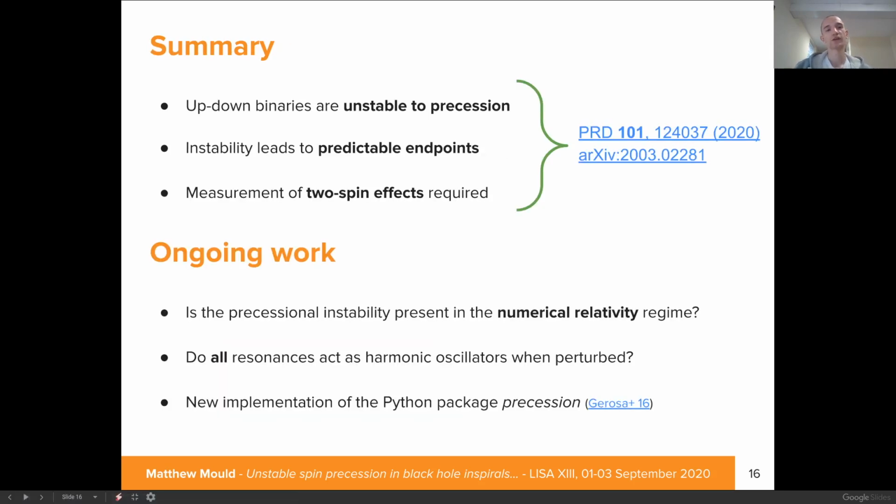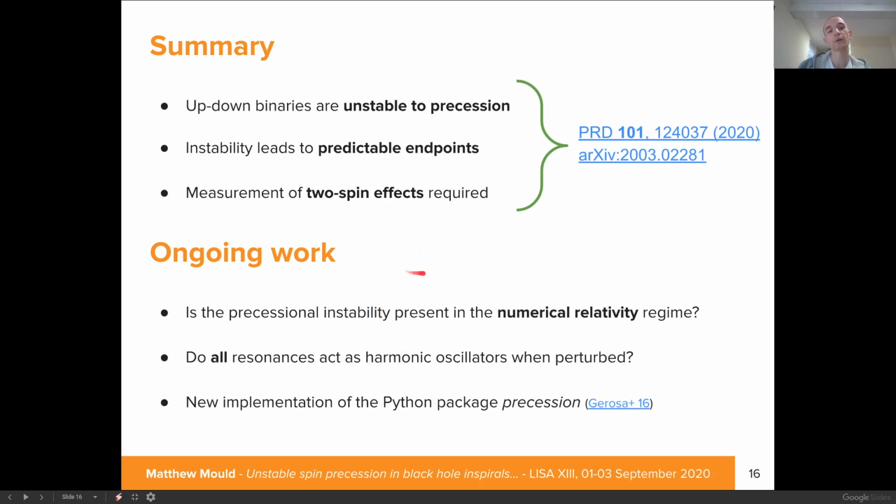So here's a summary of everything that I've said. Firstly, up-down binaries are unstable to spin precession, and this instability drives binaries to very predictable endpoints. However, to measure this effect, we will most likely need to be able to detect two-spin effects accurately in emitted waveforms.